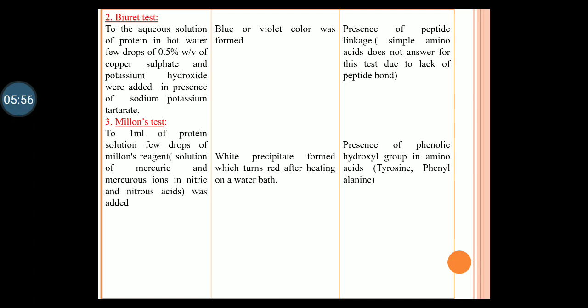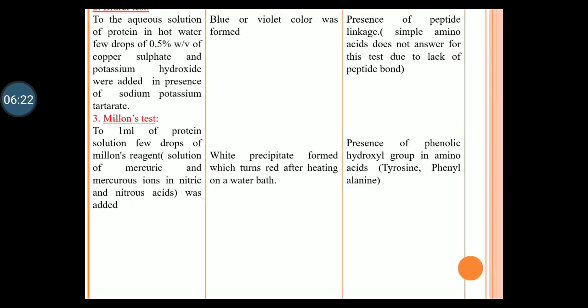What is our observation? A blue or violet color solution is formed due to the presence of peptide bond or peptide linkage. Simple amino acids do not answer this test. The reason is that simple amino acids do not contain any peptide bond. It is only the conjugated amino acids that answer this one. Not only proteins answer, some non-proteinous substances like urea and some other compounds also answer this test because of the presence of the peptide bond.